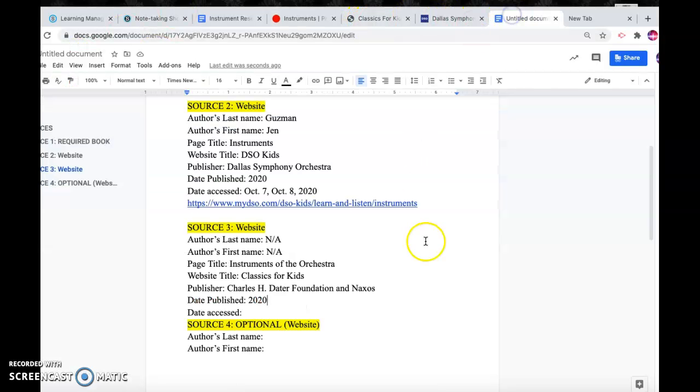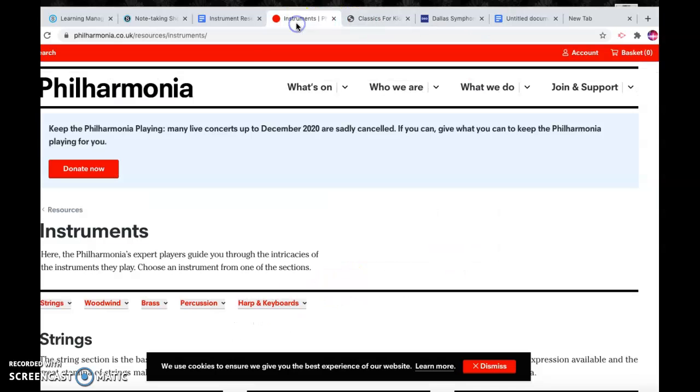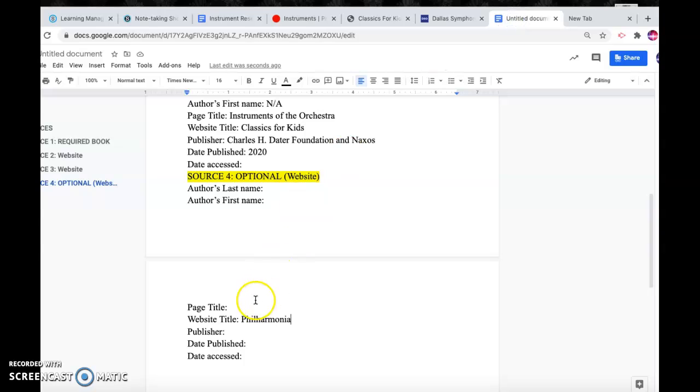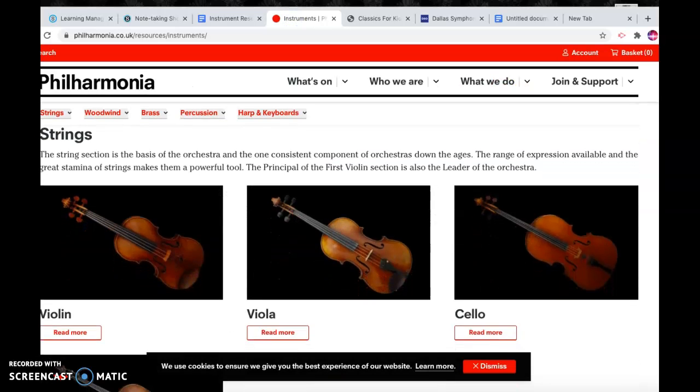And I'm going to go back to my document, to my website title for source 4, Philharmonia. And the page title is going to be Instruments. Type that in. Make sure it's capitalized. All right. We're going to look for an author. So I'm going to scroll down.